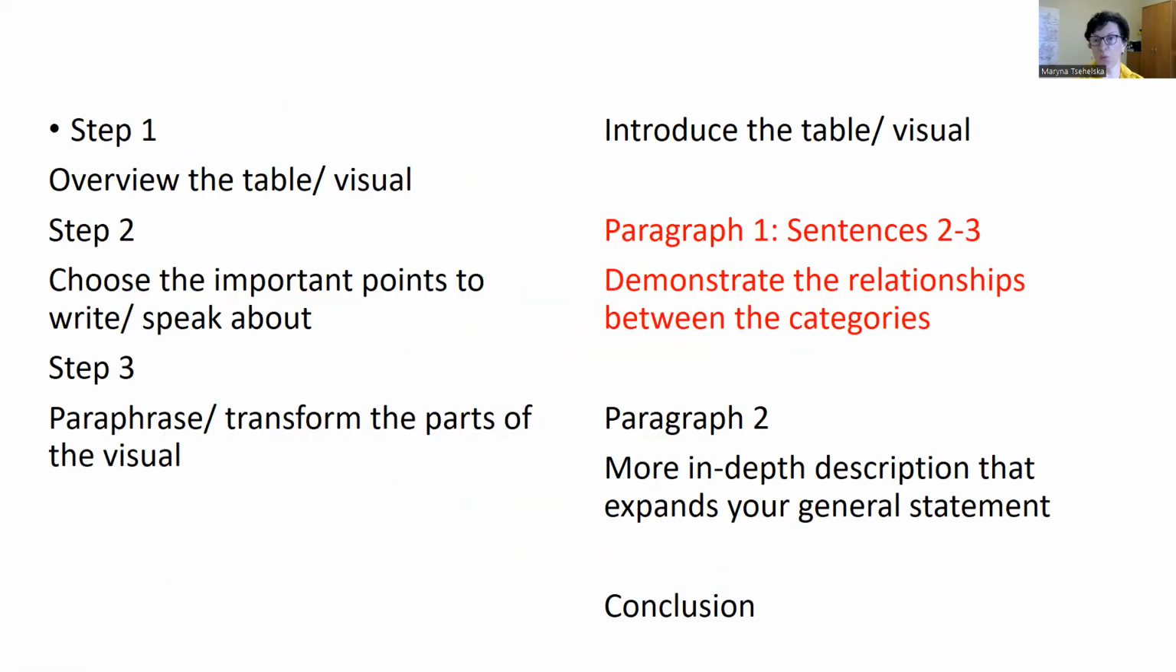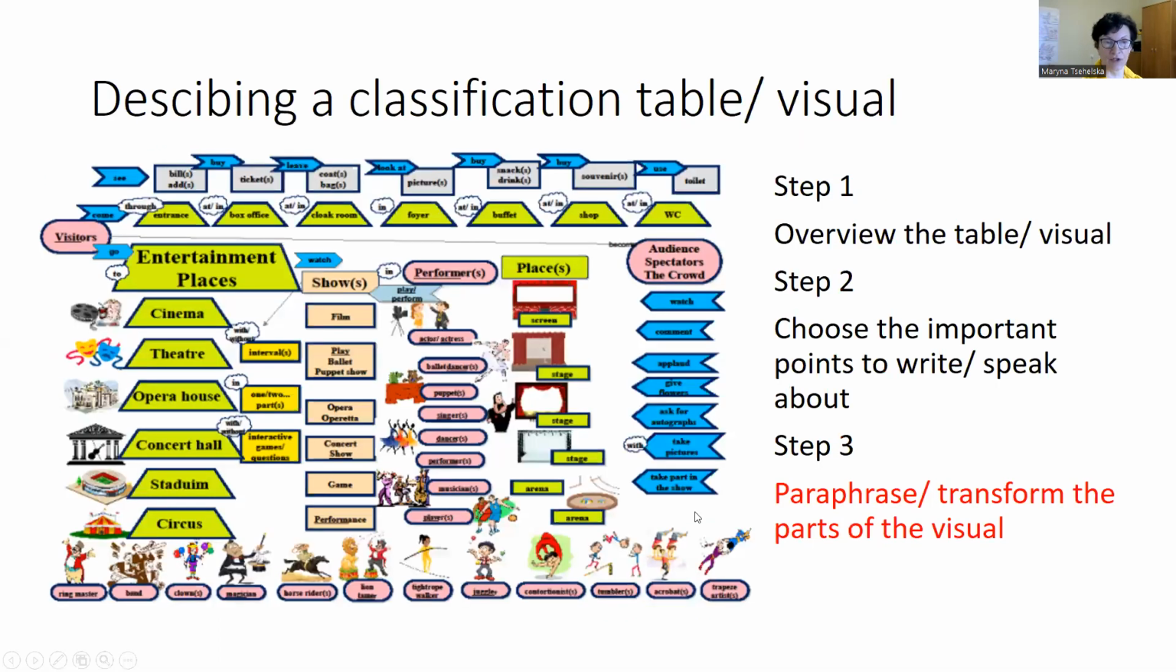So when we talk about such a visual, we need to overview the table or the visual, to choose the important points to write or speak about, and to use transformations or paraphrasing of the parts of the visual. Then we can start introducing the visual, writing paragraph 1, paragraph 2, and the conclusion.